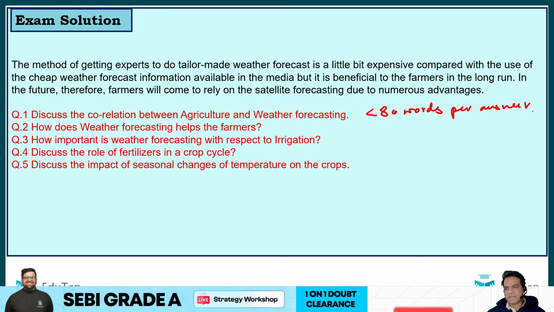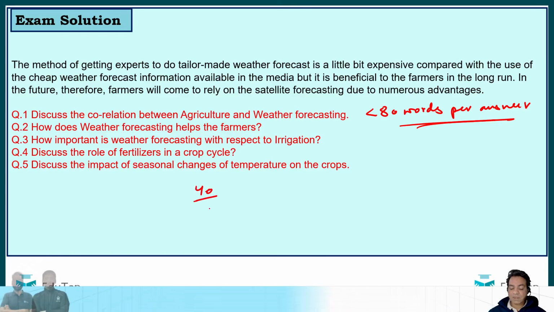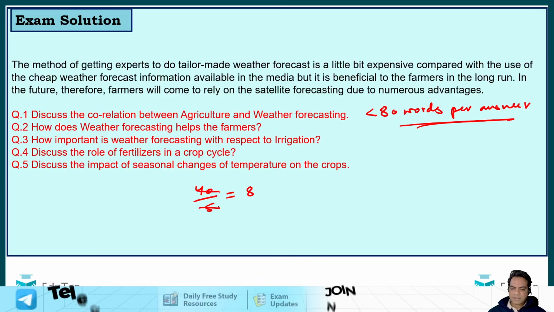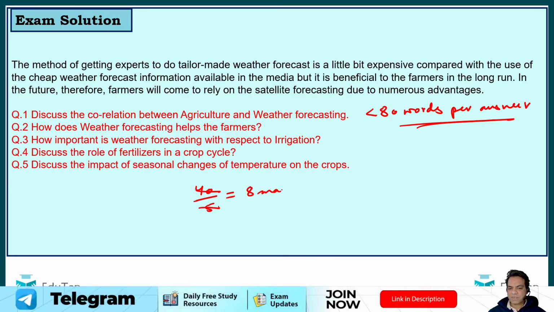See guys, why am I saying this? These 5 questions are worth 40 marks. So if you divide 40 by 5, you get around 8 marks, right? So guys, 8 marks for every question. So guys, you have done your graduation, right? So in your graduation exams, how much did you write for an 8-mark question? I think you know the answer.